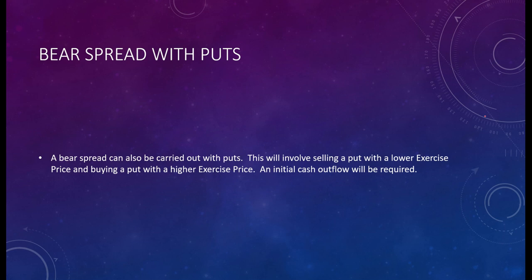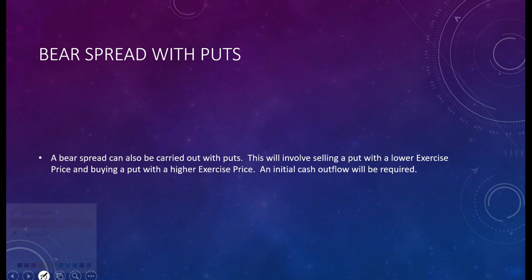This will involve selling a put with a lower exercise price and buying a put with a higher exercise price. Here we would need an initial cash outflow. So inflow is not there initially, but there would be an outflow. Let's understand the strategy first with the help of an example.